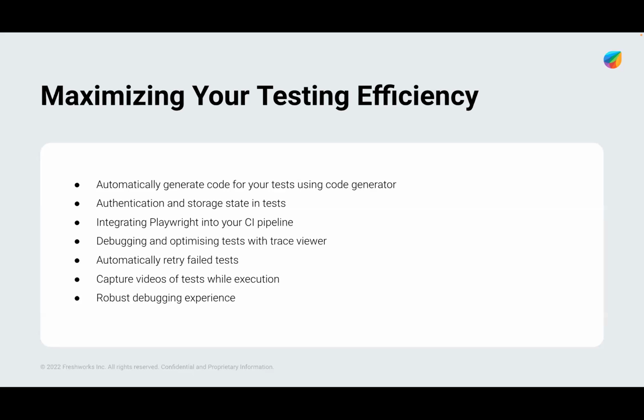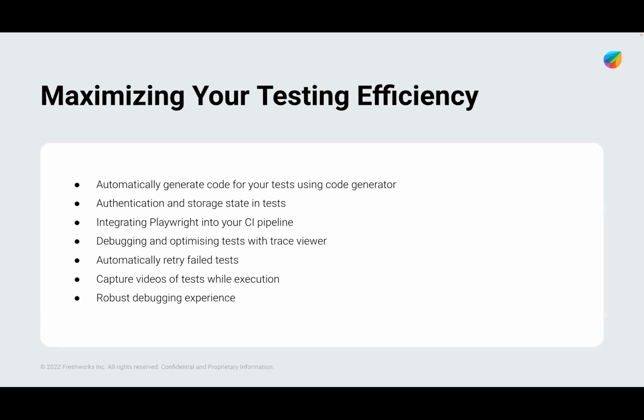So the debugging. Most of the time, if we are going to maintain the automation test suite, most time you would be spending once we have created the test suite, and the rest of the time we would be debugging the automation cases if there are any failures. But Playwright provides a lot of options to give the debugging experience in a great manner.